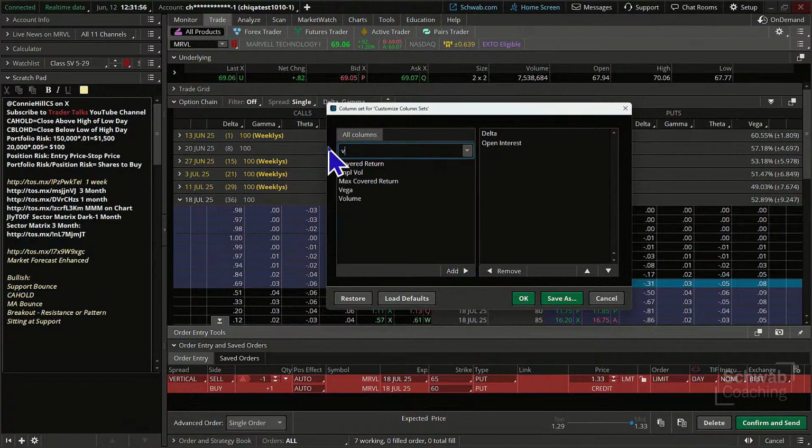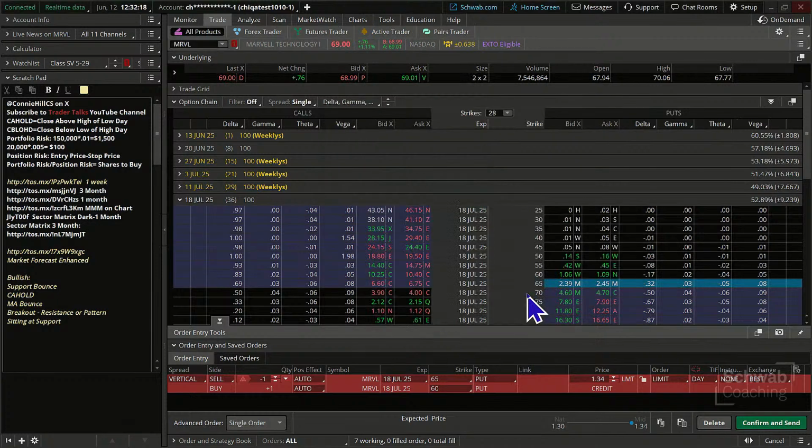We want volume, which is today's activity, and sometimes that can make a difference. We'll add that. And then let's add probability of expiring out of the money. We're going to add that, and that's all we're going to use right now.